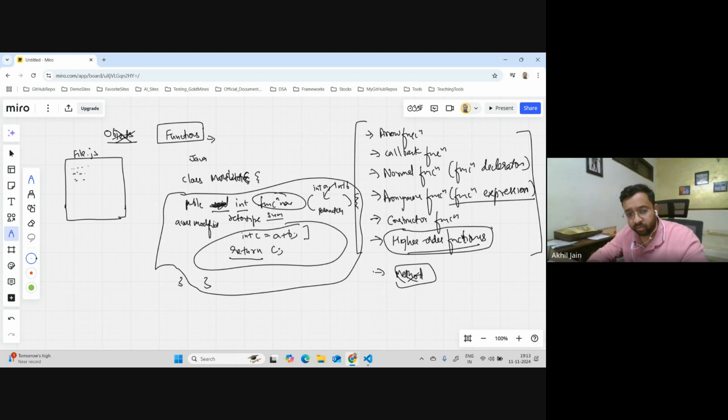And be mindful that in Java you have to write a function inside a class, right? So you cannot just create a function altogether outside the class. That's not feasible, right? So you can't do that.